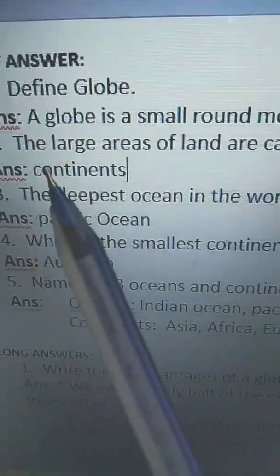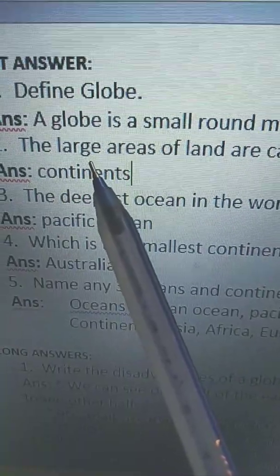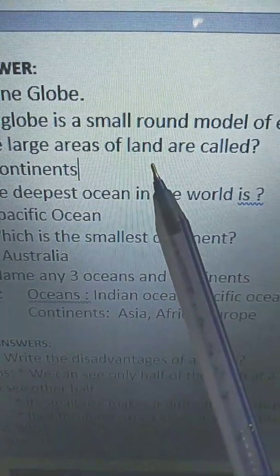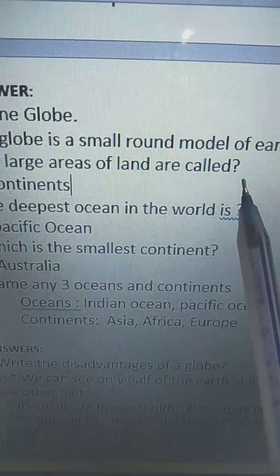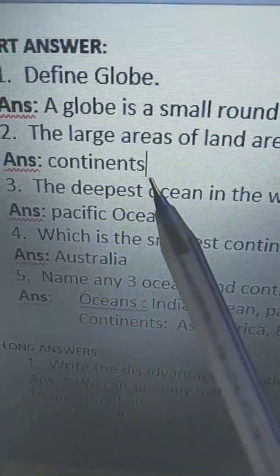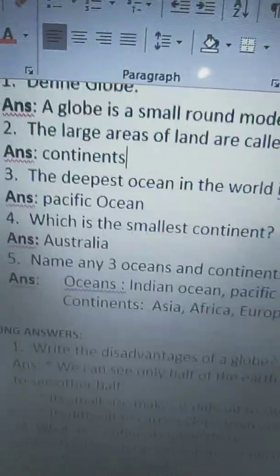Second question. The large areas of land are called, L-A-R-G-E, large, A-R-E-A-S, areas of land, L-A-N-D, land, are called, C-A-L-L-E-D, called. The large areas of land are called continents. The answer is continents, C-O-N-T-I-N-E-N-T-S, continents.